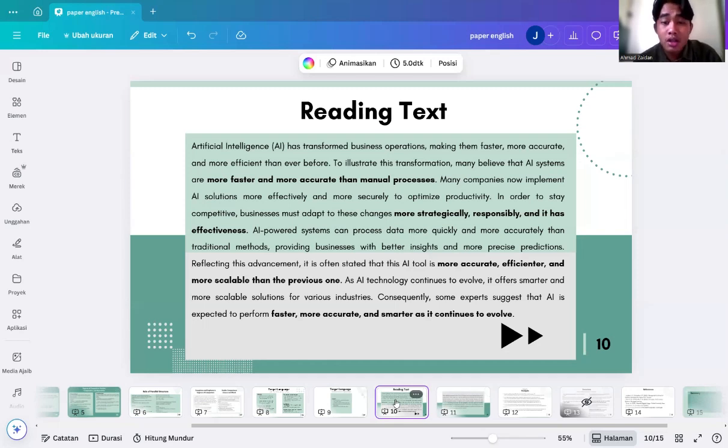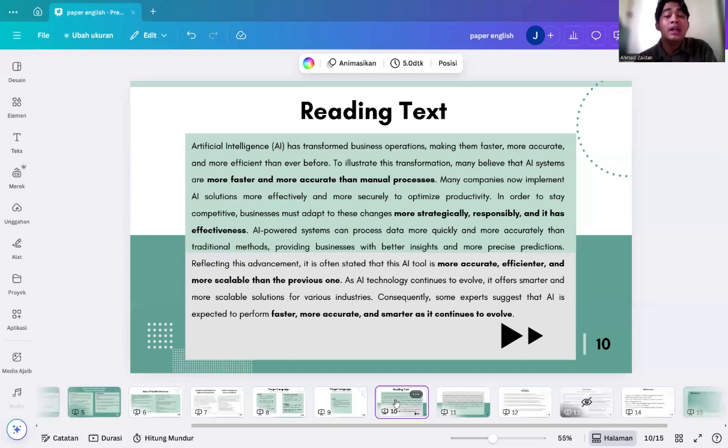AI-powered systems can process data more quickly and more accurately than traditional methods, providing businesses with better insights and more precise predictions. Reflecting on this advancement, it is often stated that this AI tool is more accurate, more efficient, and more scalable than the previous one.